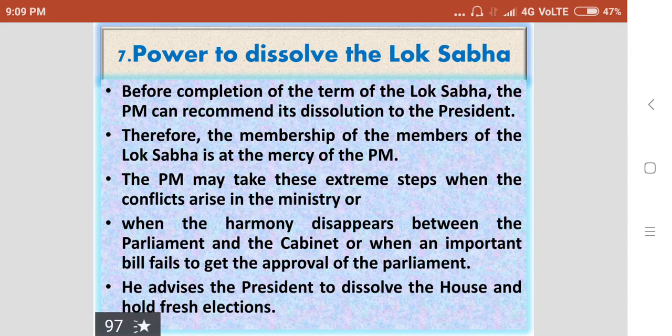The Prime Minister may take these extreme steps when the conflicts arise in the ministry, or when the harmony disappears between the Parliament and the Cabinet, or when an important bill fails to get the approval of the Parliament. So, under these circumstances, the Prime Minister advises the President to dissolve the House and hold fresh elections.